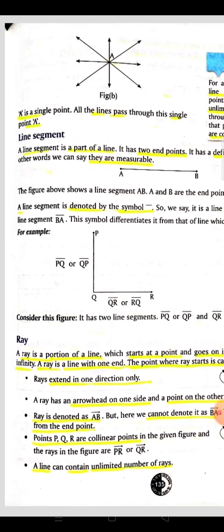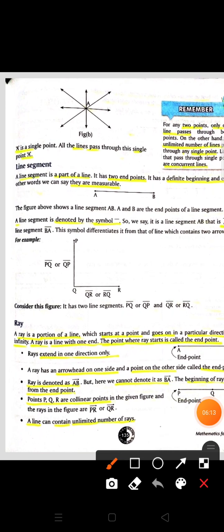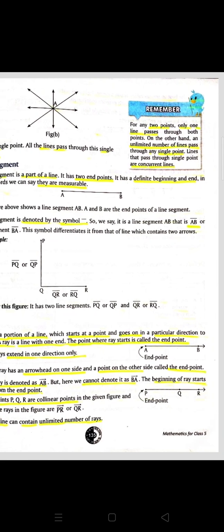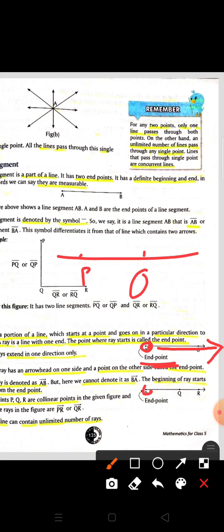A line can contain unlimited number of rays. Here you have seen a figure of the ray. It shows that a ray can be extended in only one direction, and it has an ending point. Have you seen here where they start? This is the ending point. Here, this is the ending point. If all points are on the line, then they are collinear.